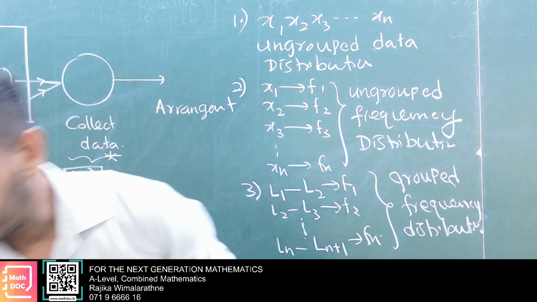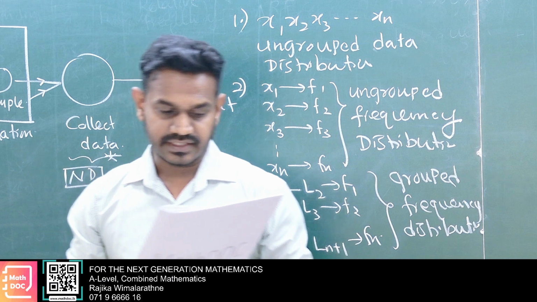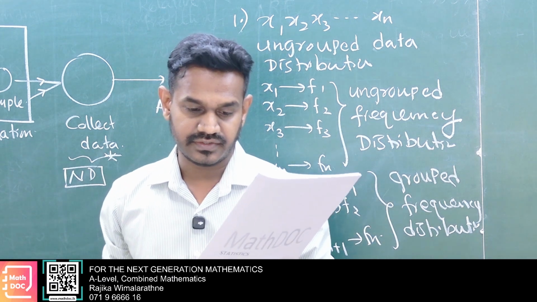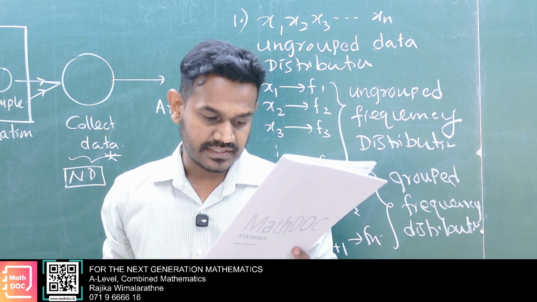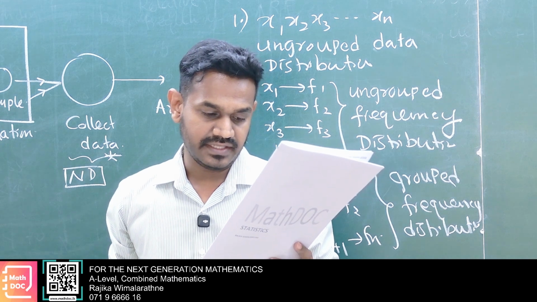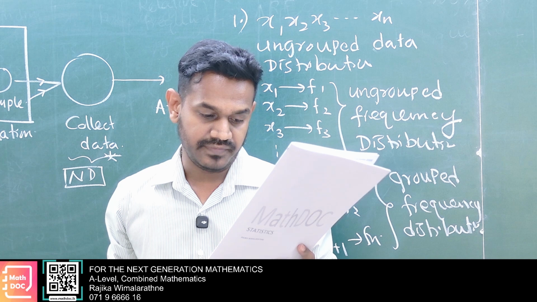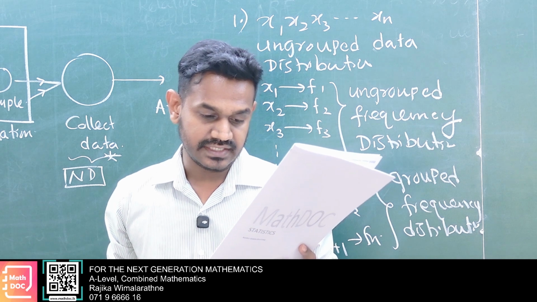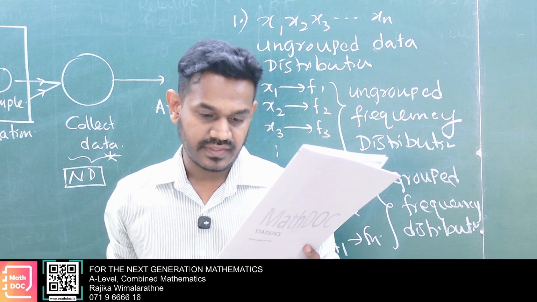Now take your tutorial again and go to the last page. Just read part B. Don't think about what is given, just read. The last line: estimate the mean. We have to estimate the mean, the standard deviation, and the mode.